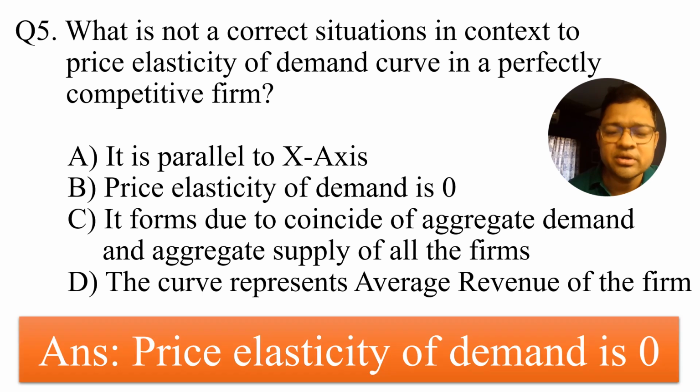Price elasticity of demand is infinity. It's not the zero one. It forms due to coincidence with the aggregate demand and aggregate supply of all the firms, which is the correct one. The curve represents the average revenue of the firm. Whatever the price elasticity of the curve, the same curve is called the average revenue curve, marginal revenue curve, and the price curve. So the answer is: price elasticity of demand is 0 is the wrong answer.